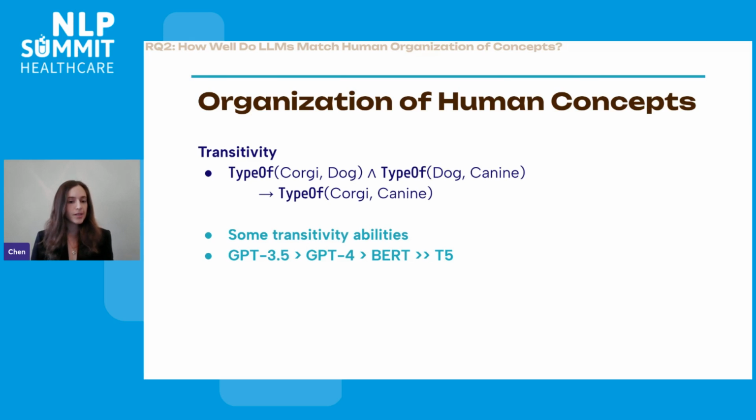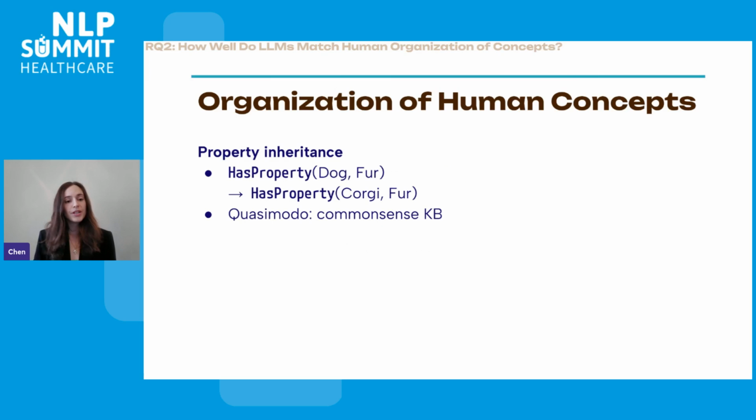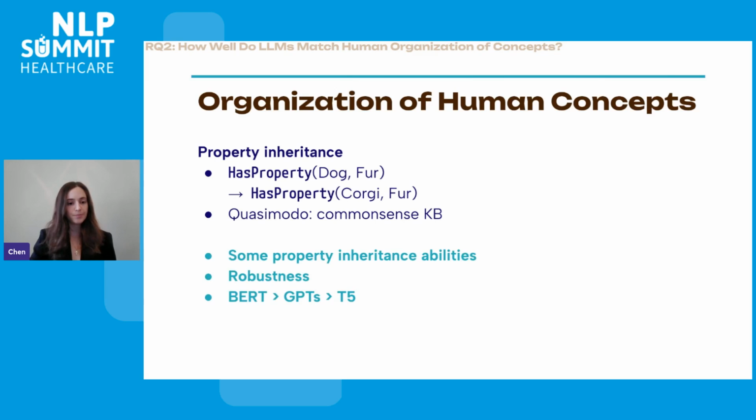BERT was very similar, but slightly behind, and then T5 was way behind. And then for property inheritance, for this principle, we actually had to enrich our data set, because in this principle of human organization of concepts, if we know that corgi is a type of dog and dogs are furry, that entails that corgis are also furry, but we don't have this property information in our data set. So we use Quasimodo, which is a common sense knowledge base, in order to enrich our data set with all these properties. And then we use this in order to test our language models using the same mechanism.